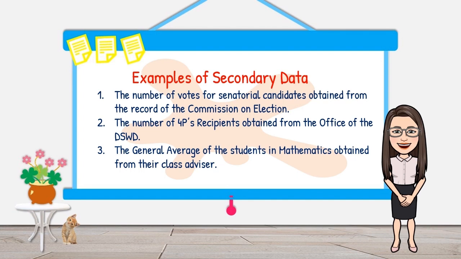2. The number of 4Ps recipients obtained from the office of the DSWD. 3. The general average of the students in mathematics obtained from their class advisor. Instead of administering test questionnaires, a researcher will directly go to the advisor and get the average.